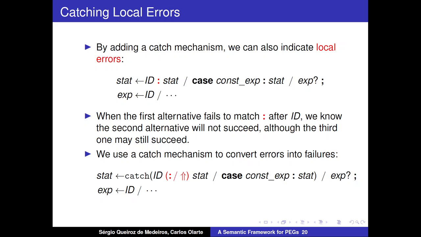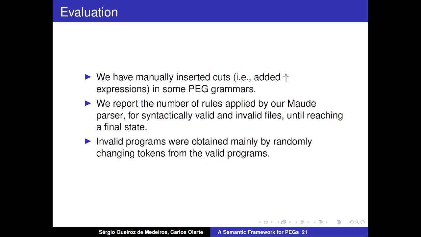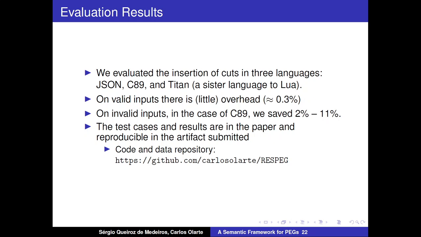To evaluate our approach, we have manually inserted the cuts and the throw expressions into some PEG grammars. We report the number of rules applied by our parser for syntactically valid and invalid files. We considered files in three different languages: JSON, C, and Titan.